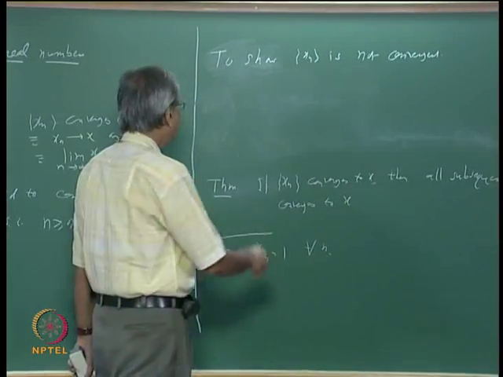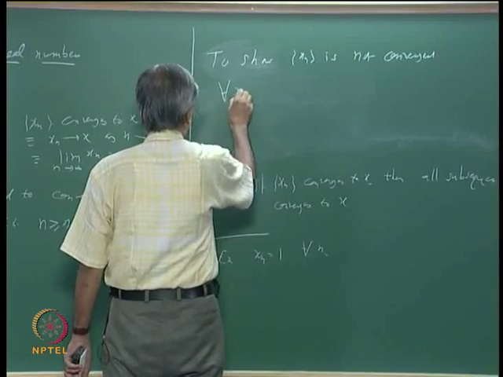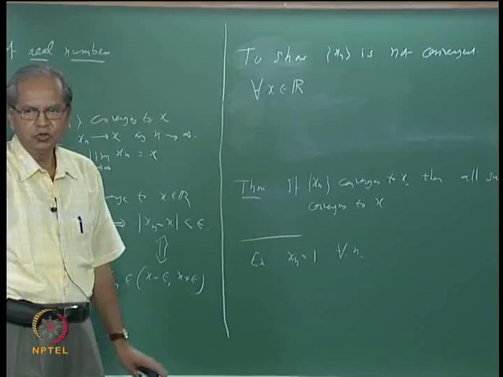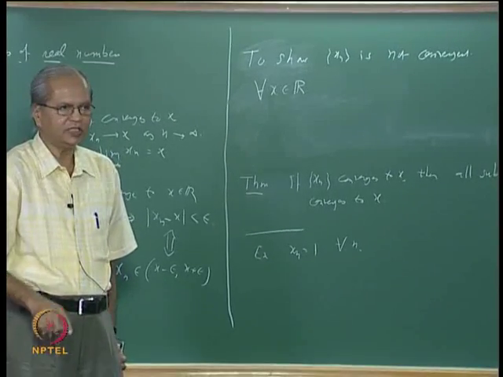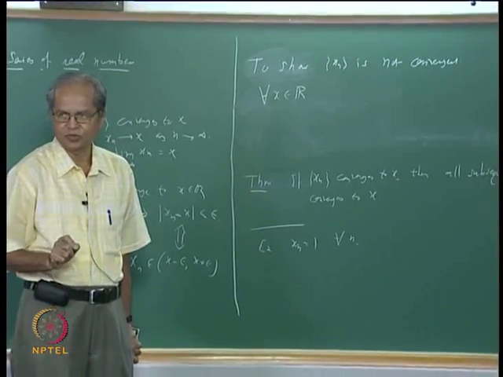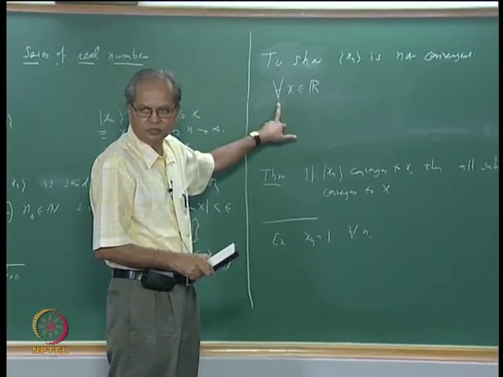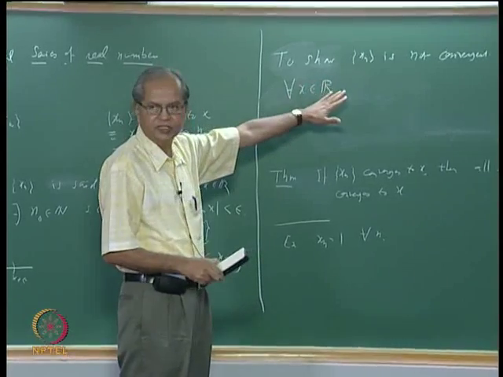What we need to show is that for every x in R. See, there are two things here. Suppose you wanted to show that a sequence xn does not converge to x, then we need not take for every x in R. But now we just want to say the sequence xn is not convergent.